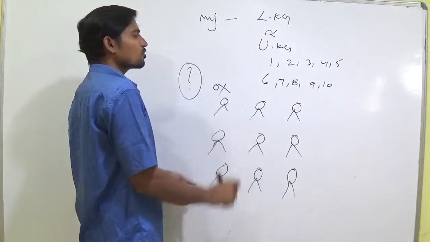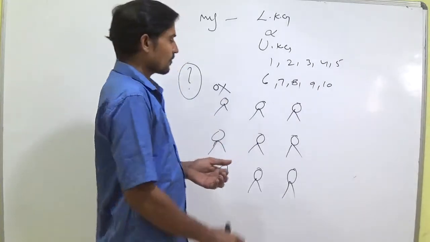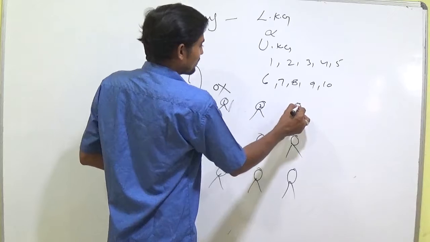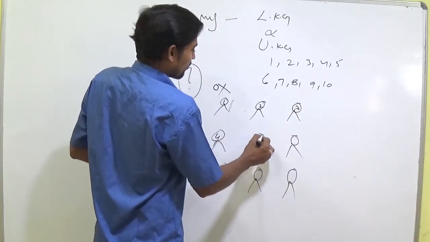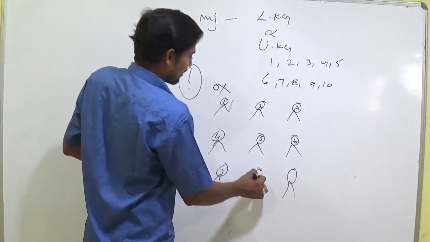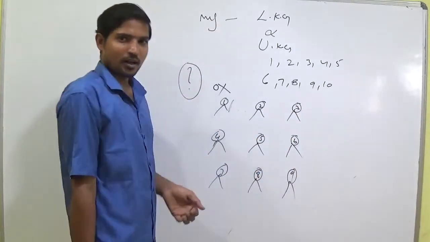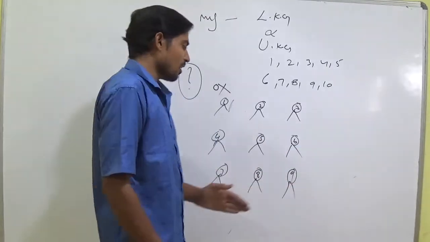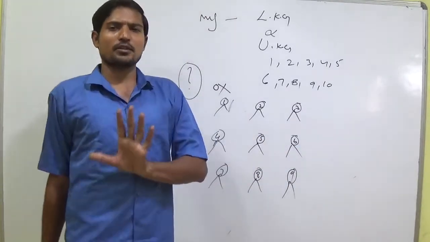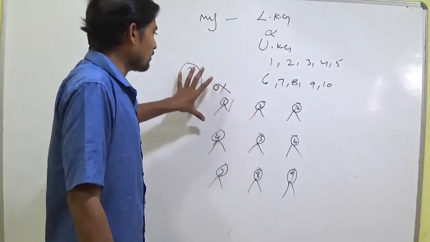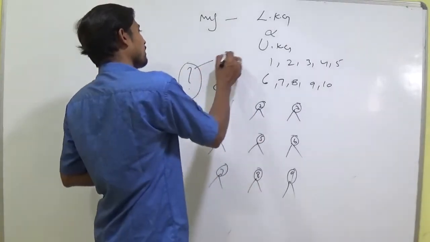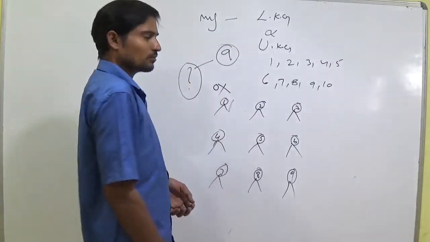You don't use it to count, right? 1, this is 1, 2, 3, 4, 5, 6, 7, 8, 9, and so on. 9, 10, 11, 12, 13, 14, 15. And in my class only 9 children are there. So I want to buy only 9 chocolates. I can ask the shopkeeper, give 9 chocolates.